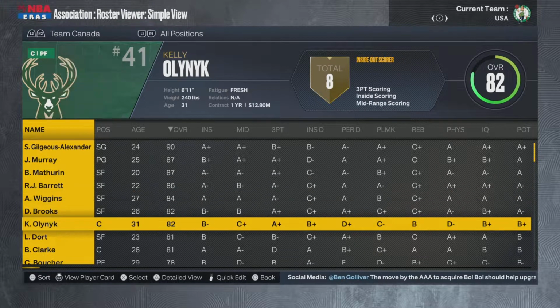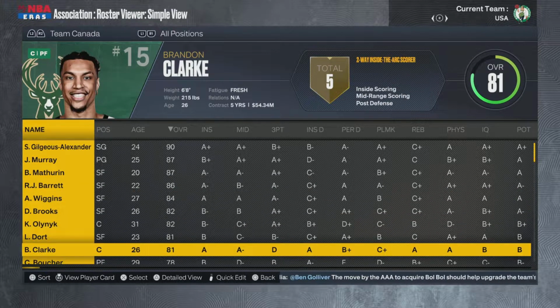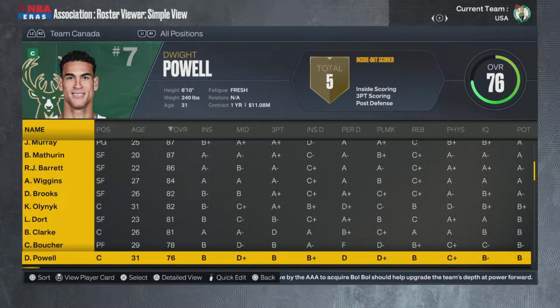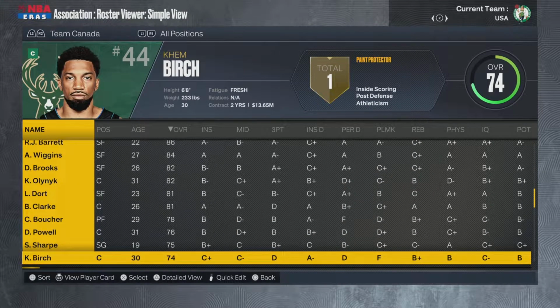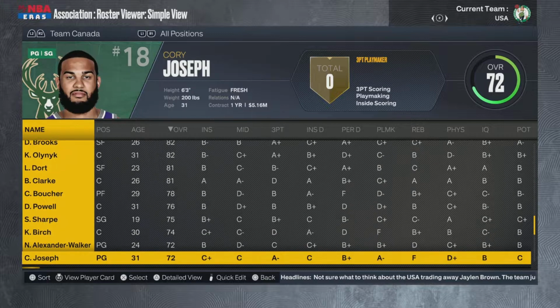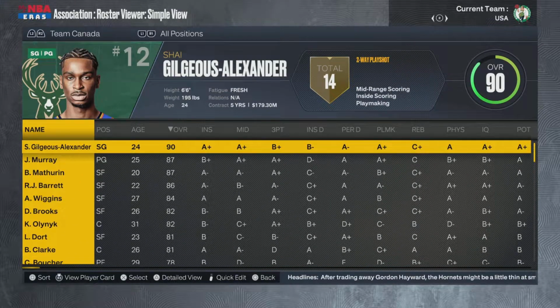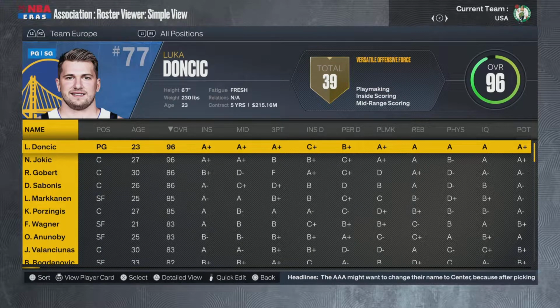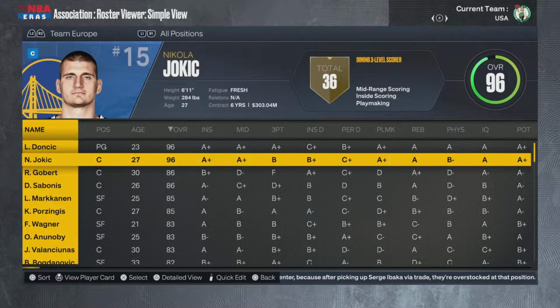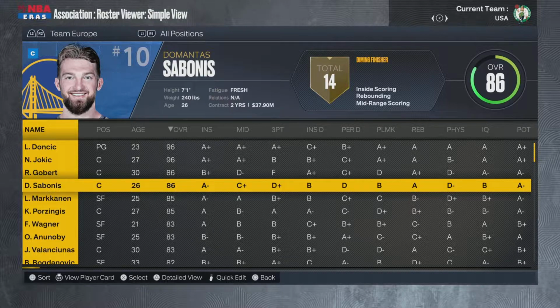We got Shai, Jamal Murray, Mathurin, RJ Barrett, Wiggins, Dillon Brooks, Olynyk, Dort, Brandon Clarke, Chris Boucher, Dwight Powell, Shaedon Sharpe, Birch, Nickeil Alexander-Walker, Cory Joseph. Ignore the two-way players, but that's Team Canada. A couple things I want to touch on before I forget: one, if you go back to Team Canada, you'll notice some of the overalls are higher. I actually bumped them up, again, just for balancing purposes.